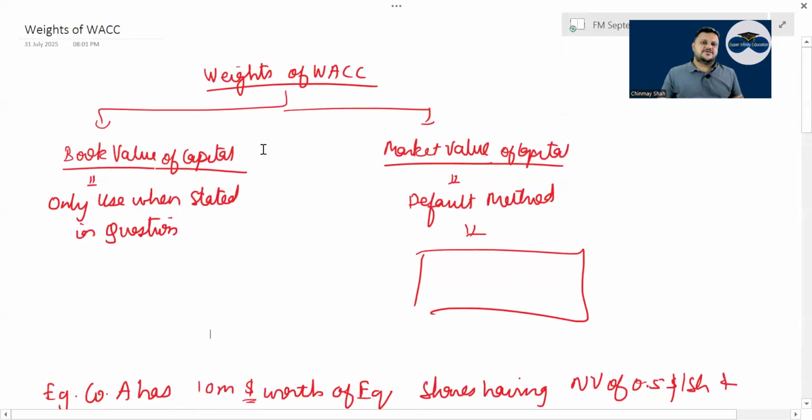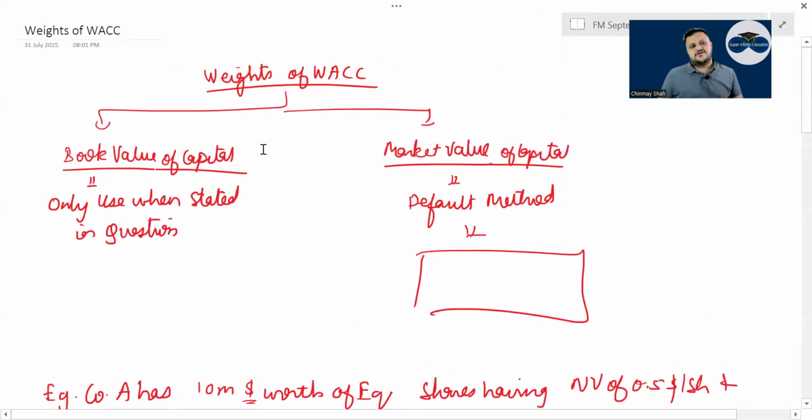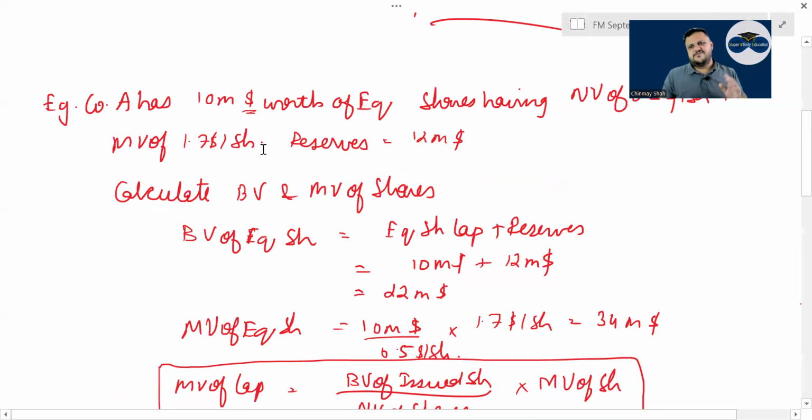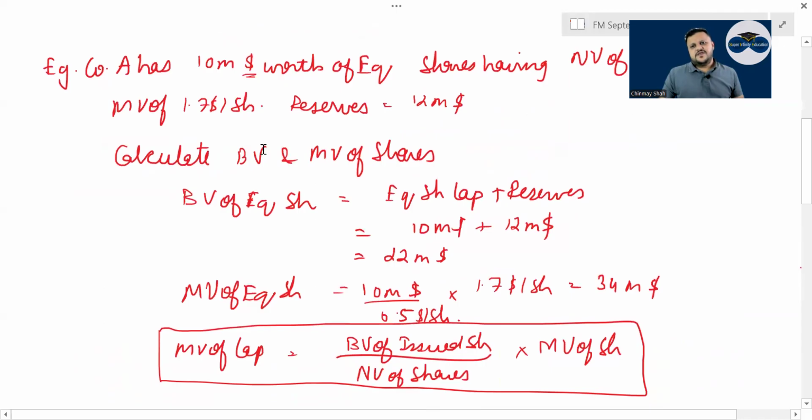Weights of WACC: if nothing is given in the question, use the market value of capital. But if it is specifically mentioned to use what? Book value, then use the book value. Book value is directly available from what? Tell me. The book value of equity is nothing but equity share capital.